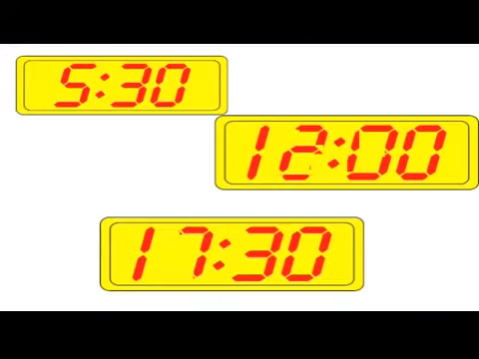The first one you are seeing: convert 8 am into 24-hour format. In this case, when the time is before noon, the time is the same in the 12-hour and 24-hour format. Therefore, 8 am will be 8 hours. The second one: convert 5:30 pm into 24-hour format. In this case, for time in the afternoon, add 12 to the given time. Therefore, 5:30 pm will become 5:30 plus 12 is equal to 17:30 hours.